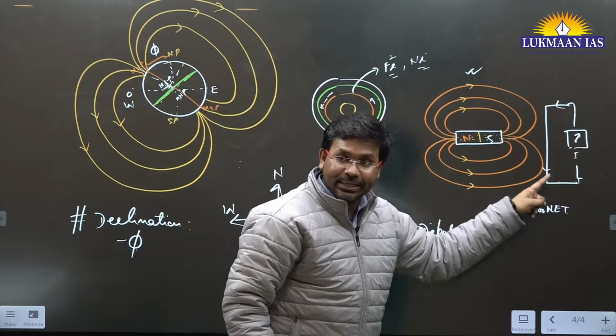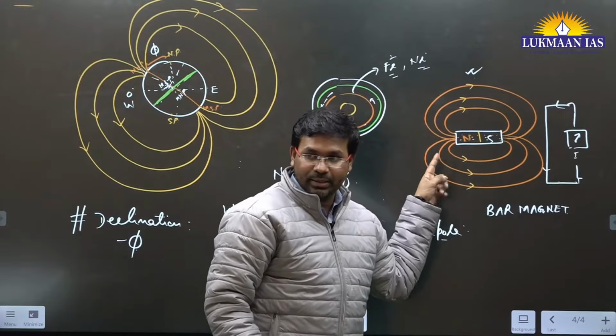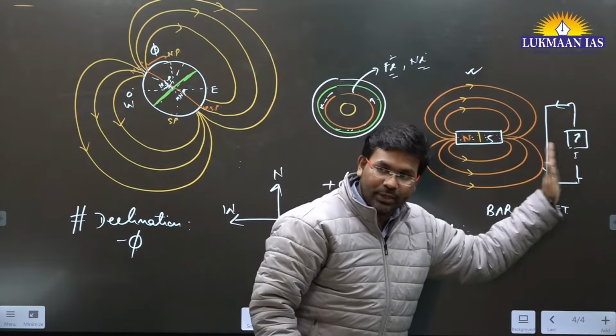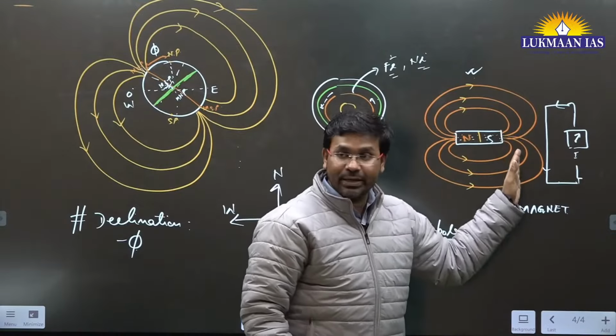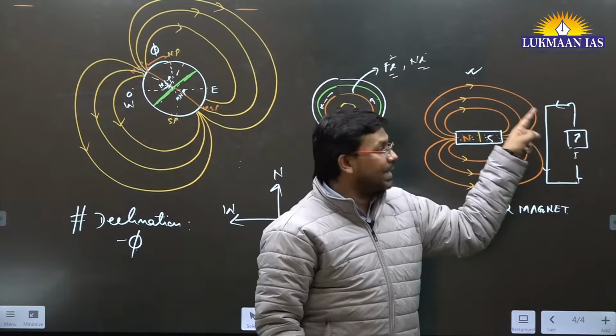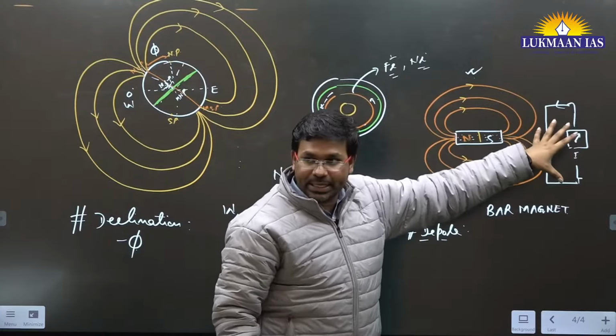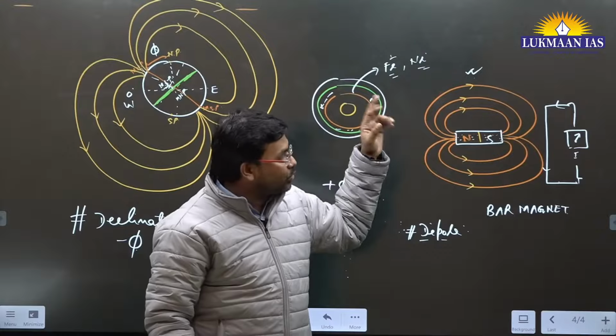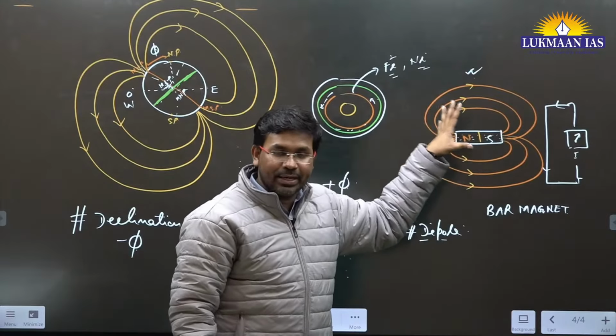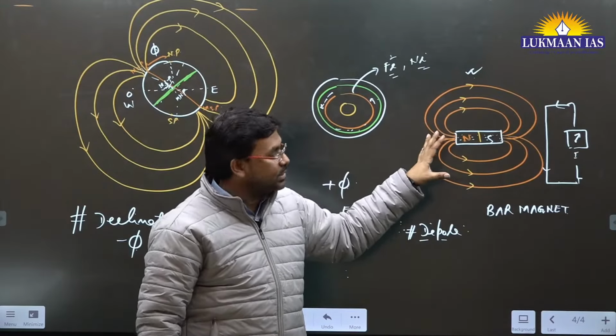the number of field lines that touch this coil will vary. Initially it is 0, then 1, 2, 3, 4, like that, it will vary. And because of the movement of these magnetic field lines, it generates current. The magnet generates current, and using current we can generate magnetism also. So this is the law given by Michael Faraday, related to this.